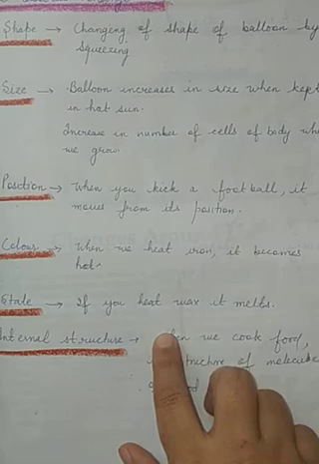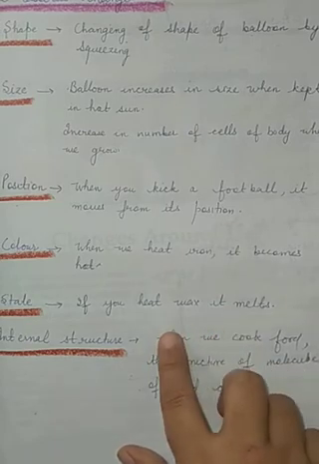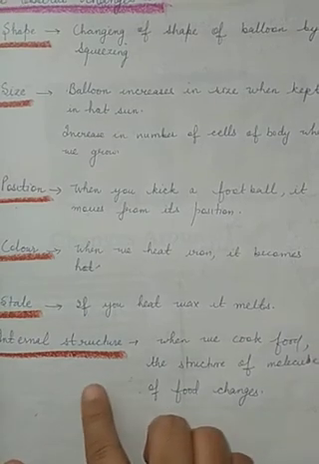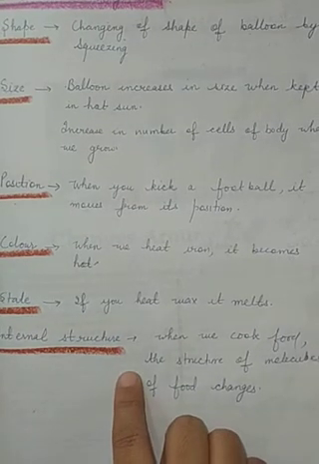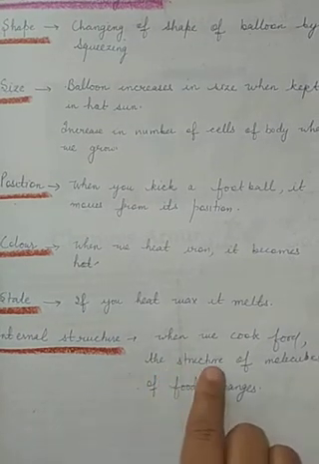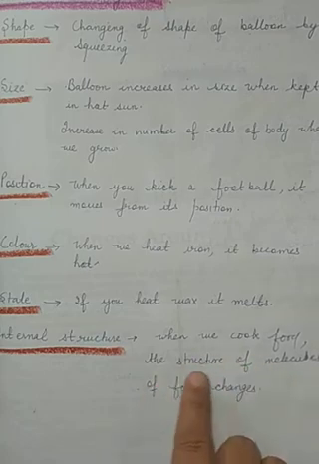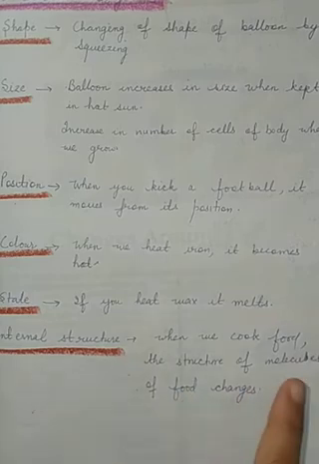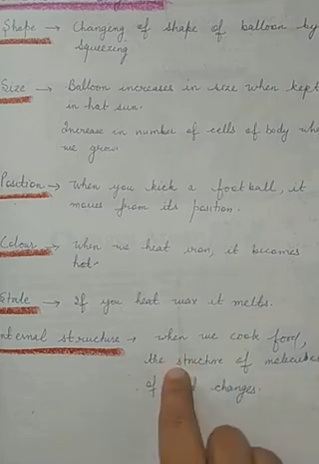If you heat wax, it melts, means solid is changing into liquid, that is a change in state. Sixth is internal structure. When we cook food, the structure of molecules of food changes after some time, and the raw food changes into soft and tasty food. This is also a change.